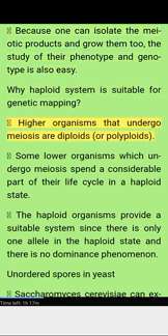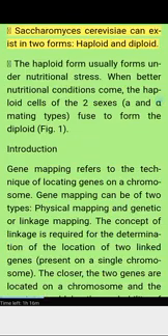Higher organisms that undergo meiosis are diploids or polyploids. Some lower organisms which undergo meiosis spend a considerable part of their life cycle in a haploid state. The haploid organisms provide a suitable system since there is only one allele in the haploid state and there is no dominance phenomenon. Unordered spores in yeast. Saccharomyces cerevisiae can exist in two forms, haploid and diploid. The haploid form usually forms under nutritional stress. When better nutritional conditions come, the haploid cells of the two sexes, a and alpha mating types, fuse to form the diploid.